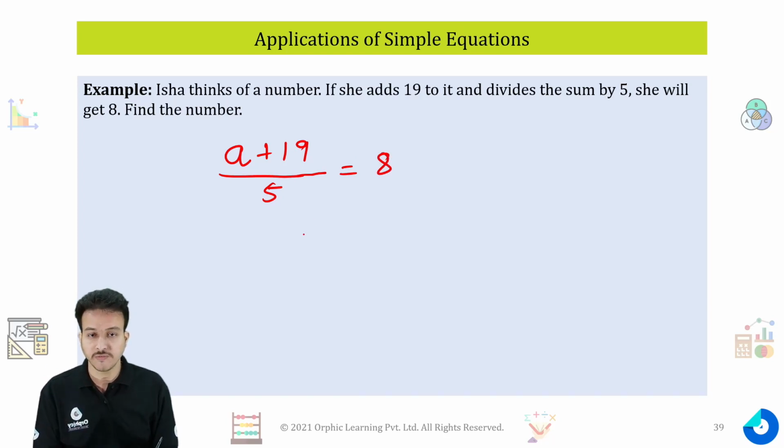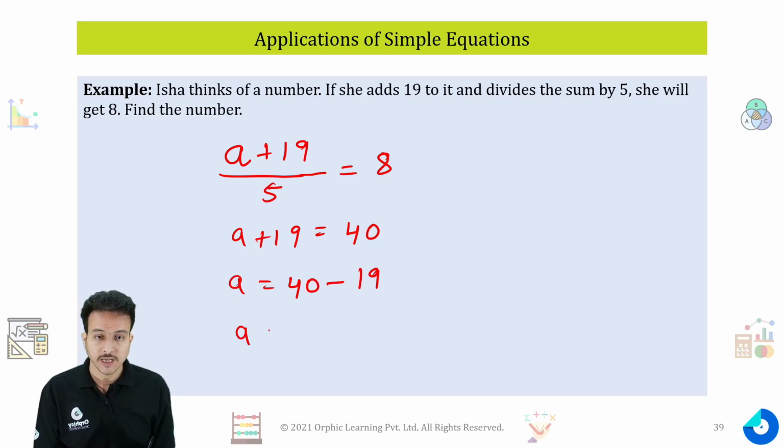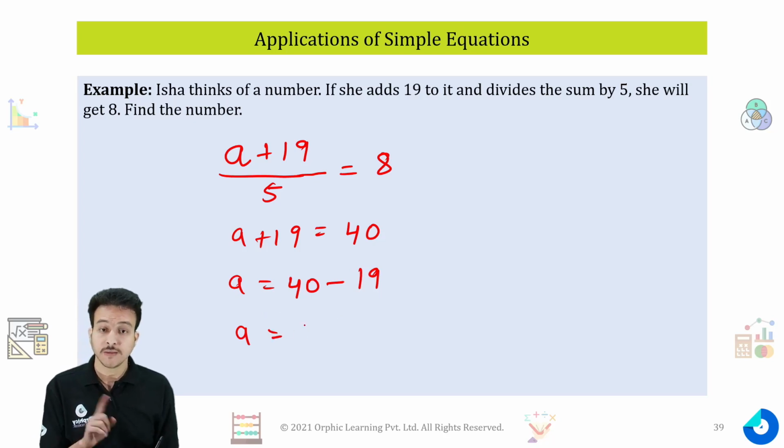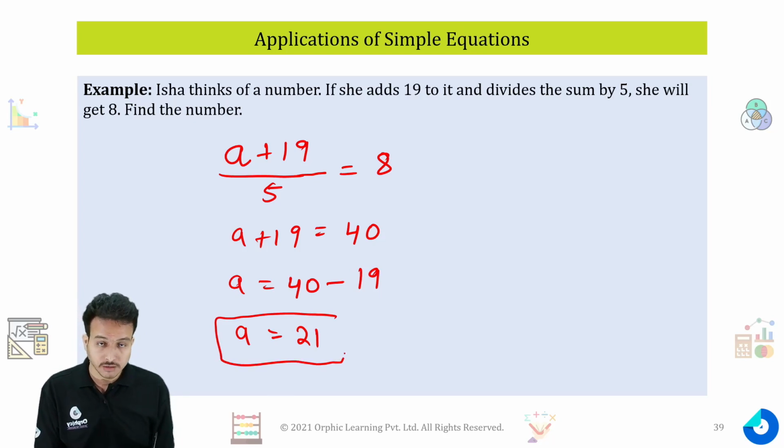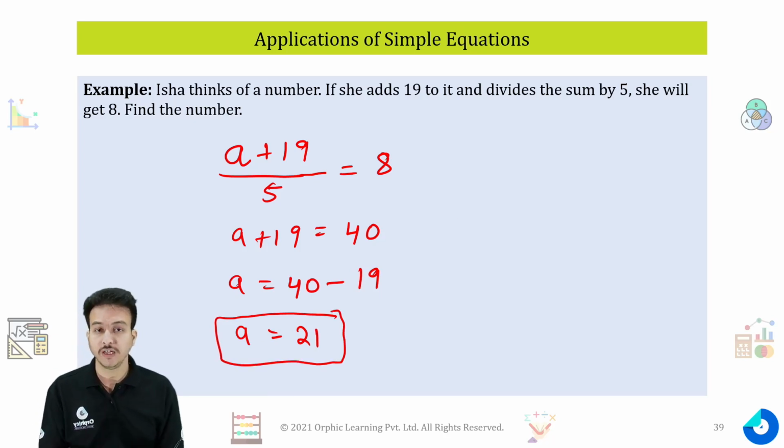Then solve this equation, you will get your number. A plus 19. 5 is in division, so it comes up in multiplication. 8 5s are 40. Again transpose 19 to the other side, it will come up with minus 19. A will be equal to 40 minus 19, which will give you 21. So the number she thought of is 21.